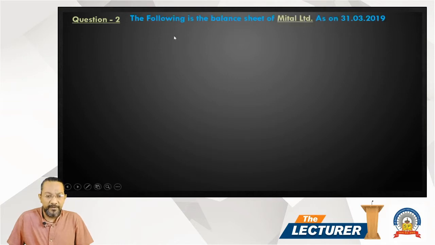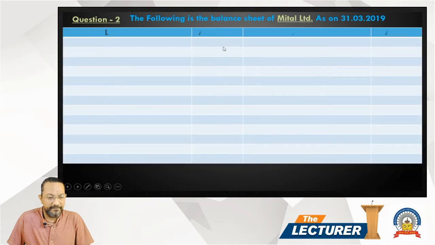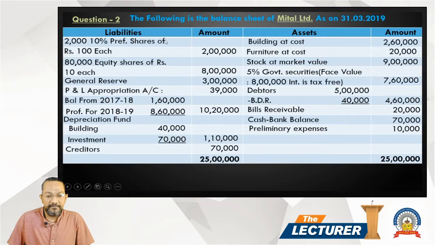Question number 2. Following is the balance sheet of Mittal Limited as on 31st March 19. The details of balance sheet, just see the format. 2000 preference shares of 100 each, 2,80,000 equity shares of 10 each. In a previous lecture, we only had equity share capital, but in this question, we also have preference share capital. General reserve, P&L appropriation account. This is the opening, last year. This is the current year.